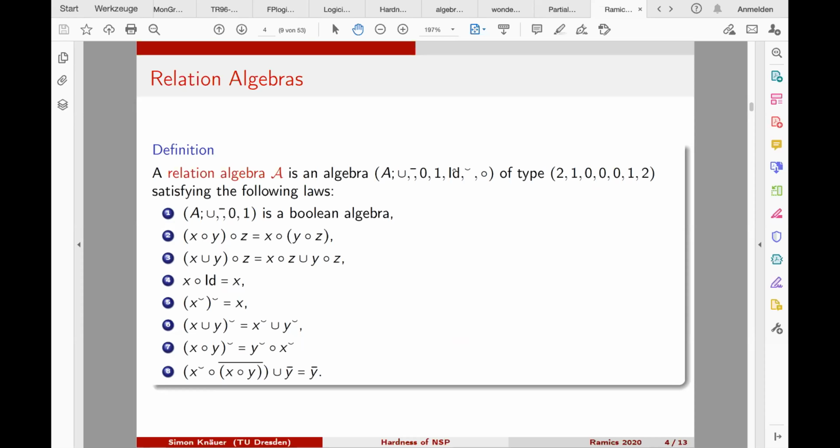Of course there's the general definition of relation algebras. Relation algebras are algebras of the same type as the proper relation algebras from the slide before. One important thing here, which was already mentioned in previous talks, is that there is a Boolean algebra inside this relation algebra. In this talk it suffices to always think of proper relation algebras, but we will use the notion of general relation algebras in one definition.